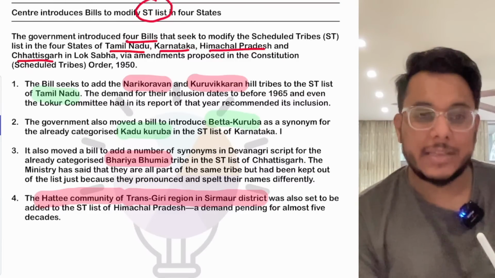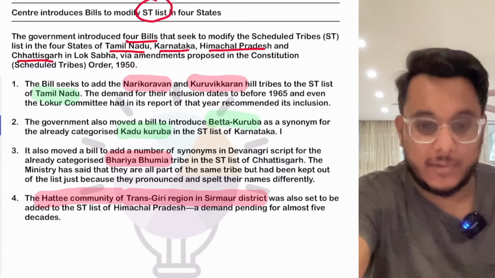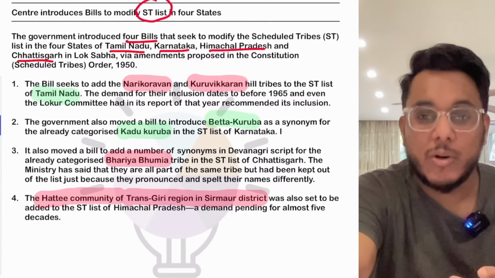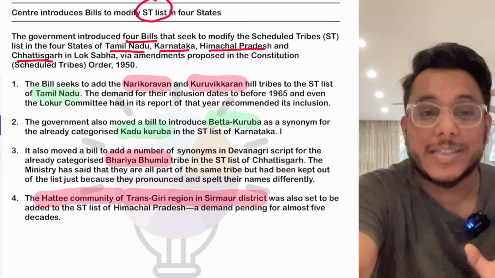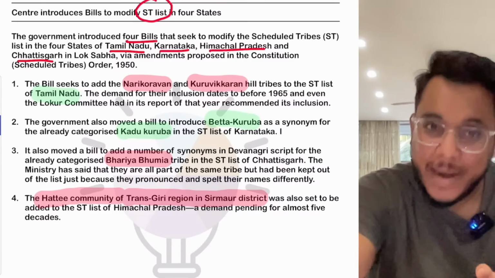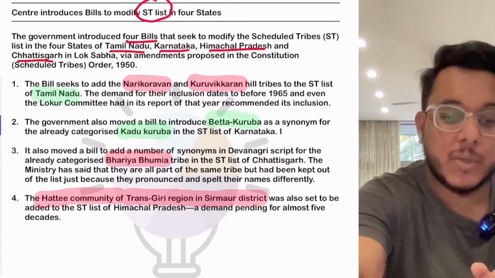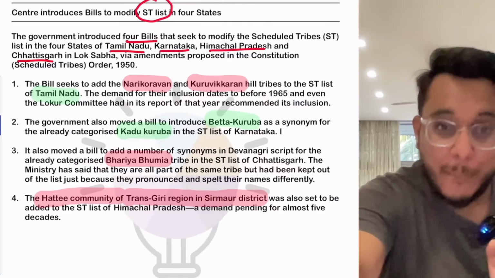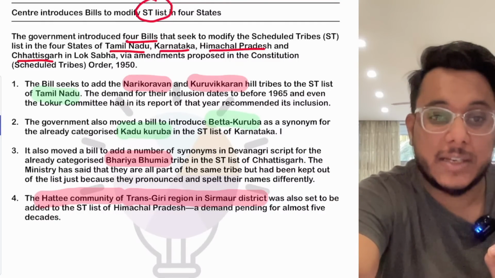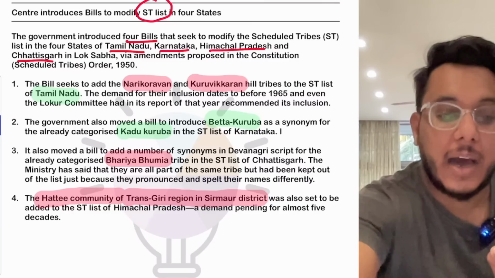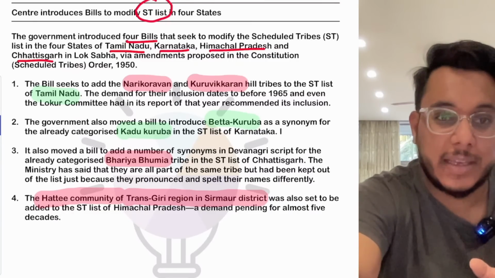Understand this, guys: Scheduled Tribes are notified state by state. There might be a possibility that a particular tribe got ST status in one state but not in another state. Something can happen.